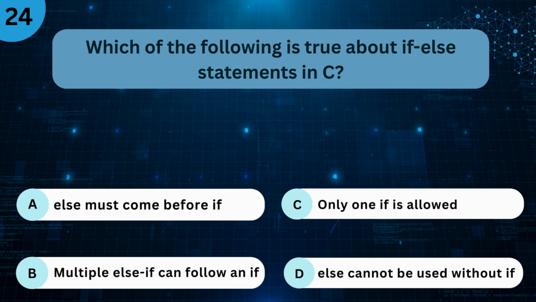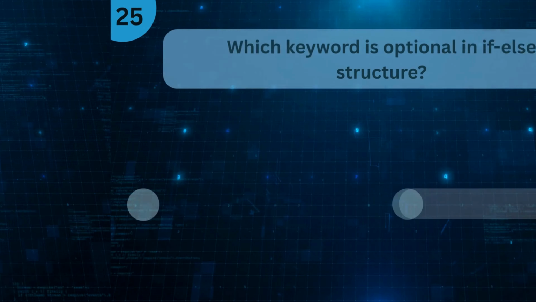Which of the following is true about if-else statements in C? A. Else must come before if. B. Multiple else if can follow an if. C. Only one if is allowed. D. Else cannot be used without if. The right answer is B. Multiple else if can follow an if.